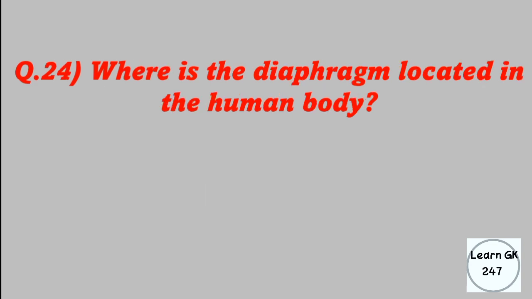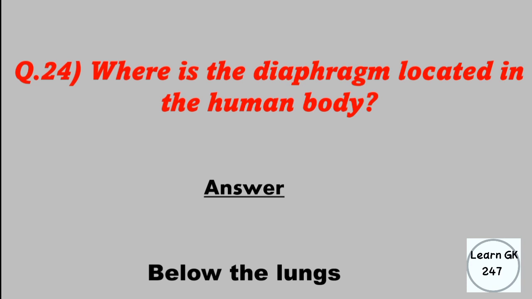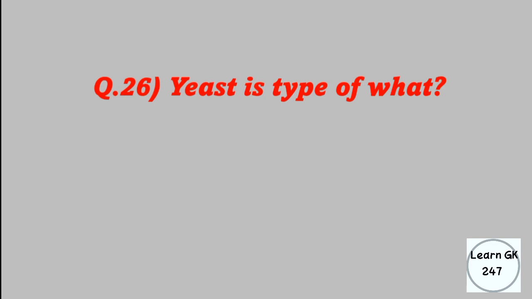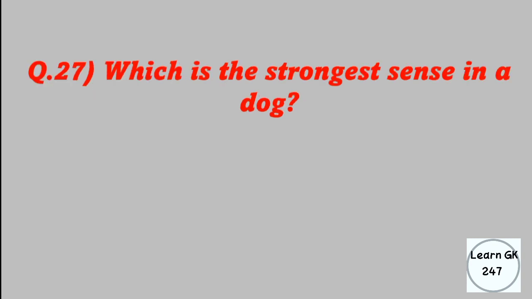Where is the diaphragm located in the human body? Answer: below the lungs. Which one of the two minimizes wastage of electricity, CFL or an electric bulb? Answer: CFLs. Yeast is a type of what? Answer: fungus. Which is the strongest sense in a dog? Answer: smell.